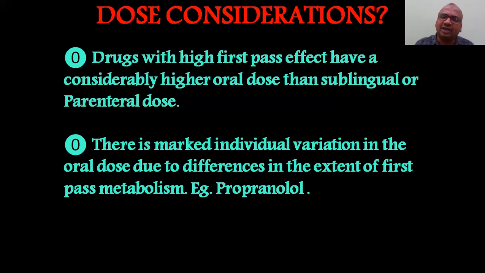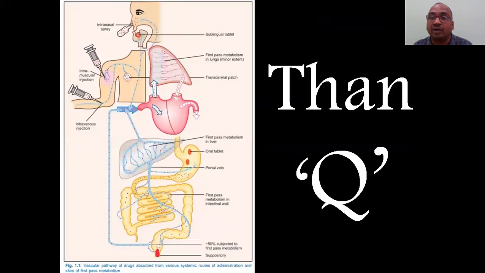There is a marked individual variation in the oral dose due to the differences in the extent of first pass metabolism. Marked variation, not small. See, 50% is a marked variation for propranolol. Okay, yeah, I showed a diagram here, a very clear diagram. See here, the rectal route has a direct link with the heart. And see, inhalations and injections, intramuscular injection, IV injections, all enter directly into the systemic circulation.